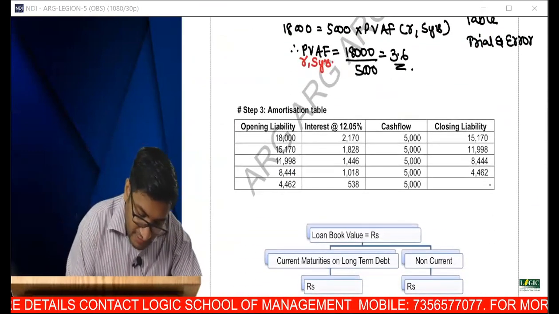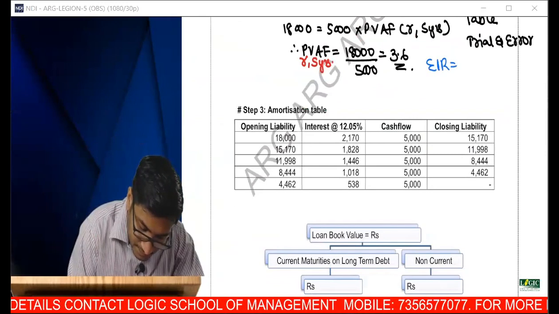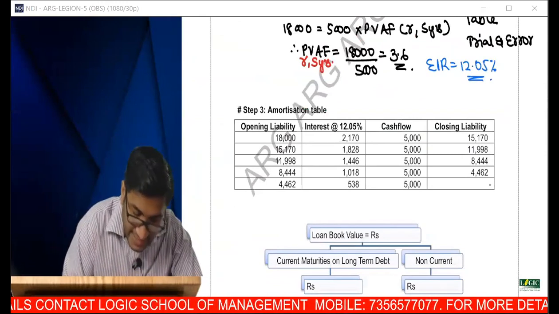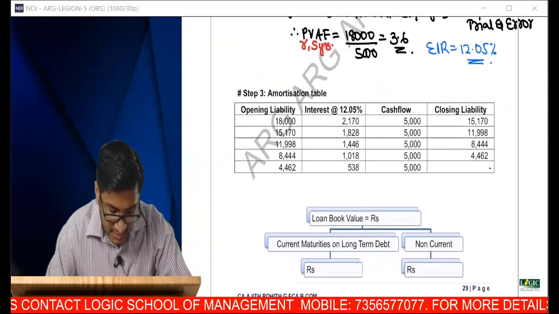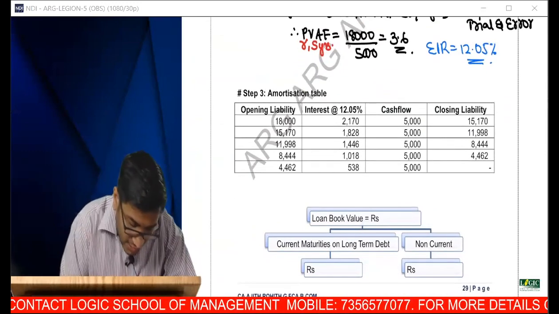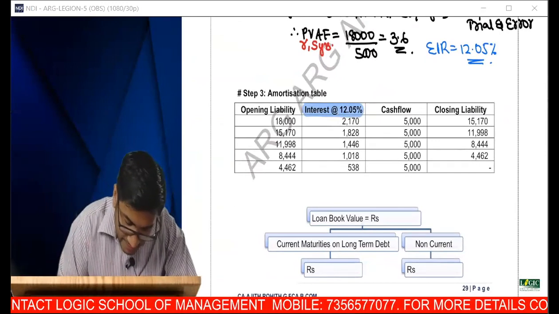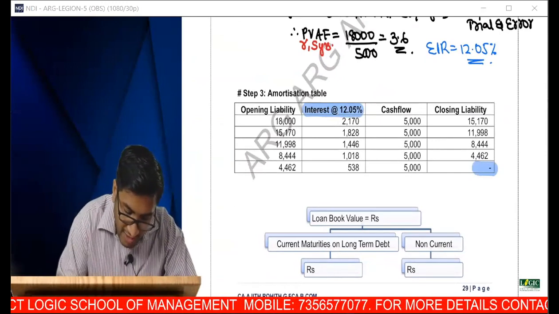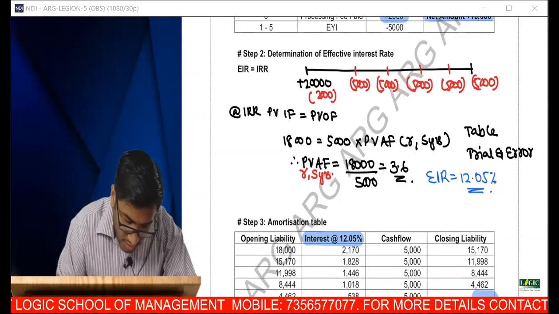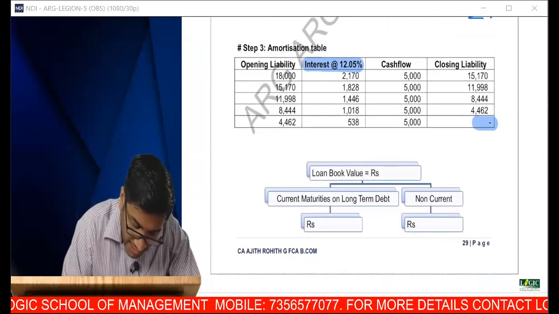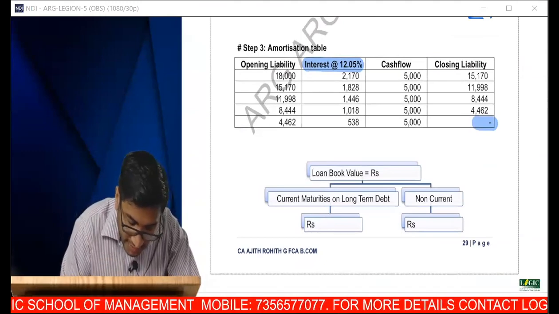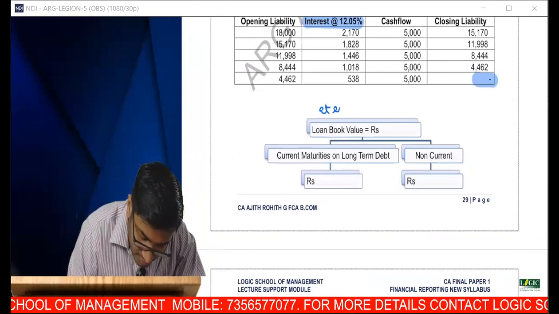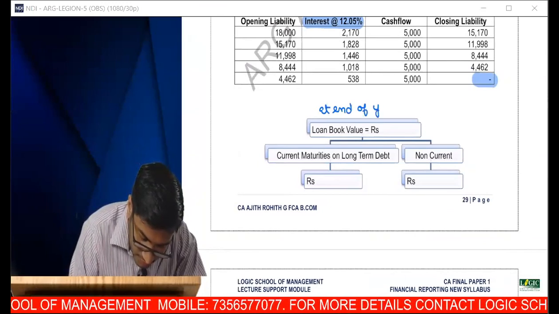So my effective interest rate is 12.05%. At this rate, I've already prepared the table. My loan is 0. Now you will have to tell me how to split the book value at the end of year 1, or how you're going to show the presentation at the end of year 2.